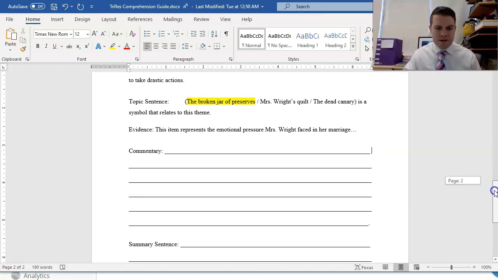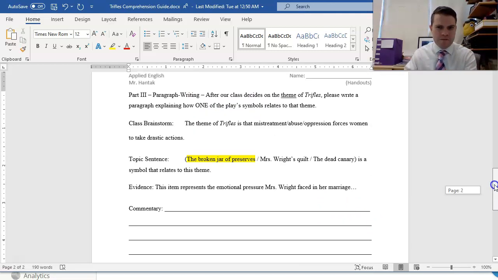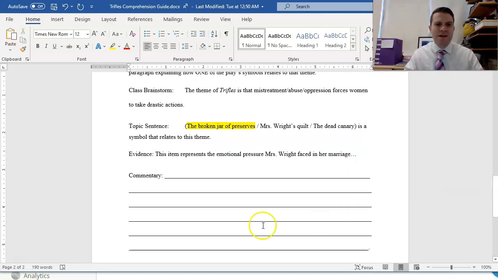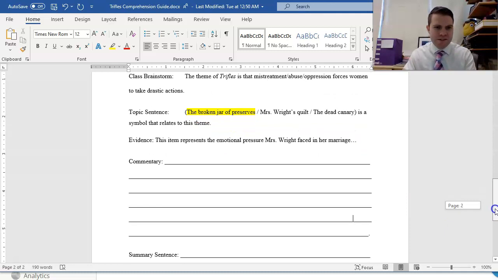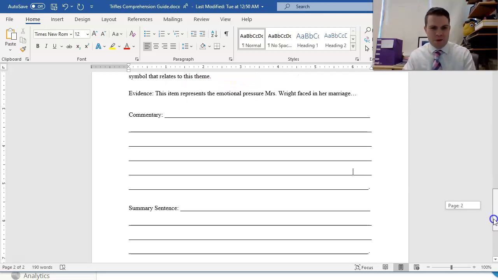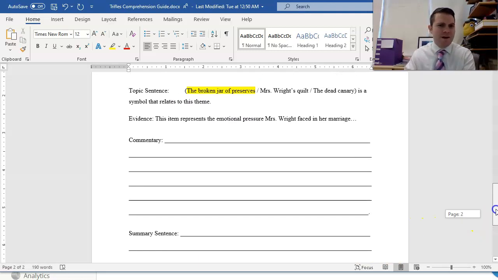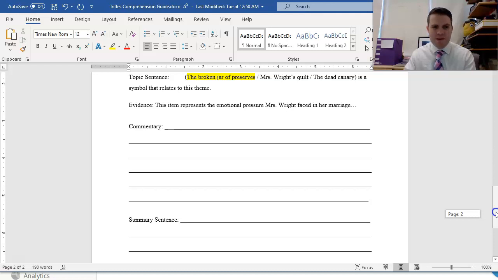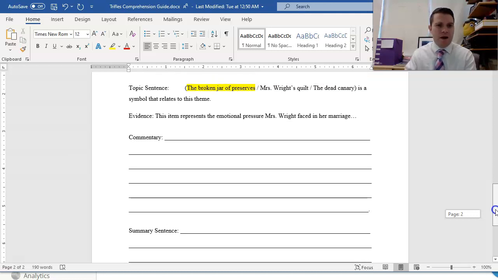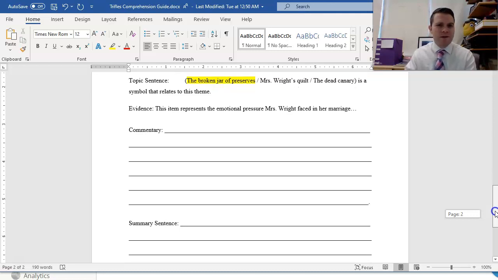In my commentary, I'm then going to explain further how that connects to the theme, how mistreatment forces women to take drastic actions. I'm going to draw that connection in a couple of sentences in my commentary. Then in my summary sentence, I will tie it all up. For the sake of this paragraph, your summary sentence might look similar to your topic sentence, and that's totally fine. I mostly just want to use this assignment to check in that you remember how to structure a well-written paragraph.